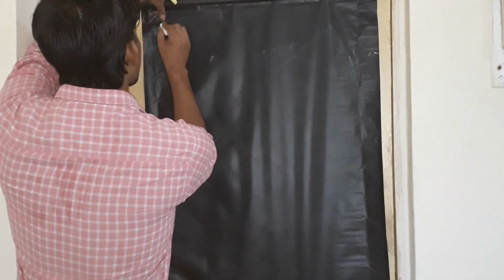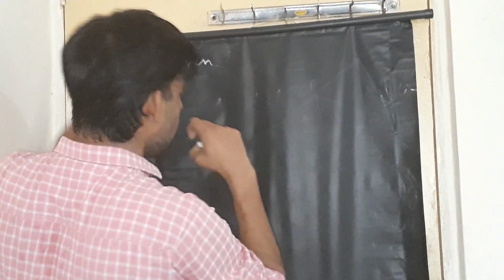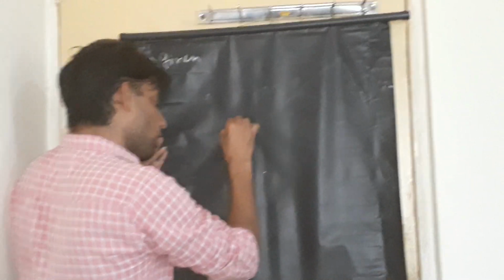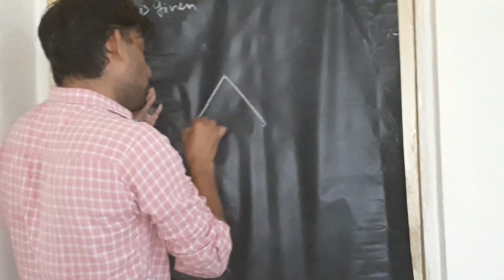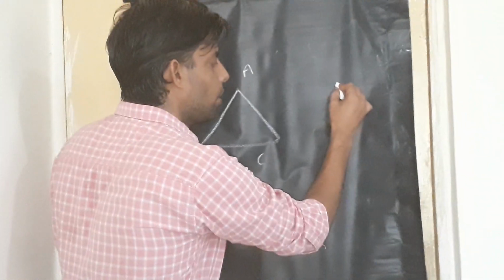Today we are going to see the cases of equal heights. Let's see the first case, which we call as given. Look at the first triangle ABC and the second triangle PQR.